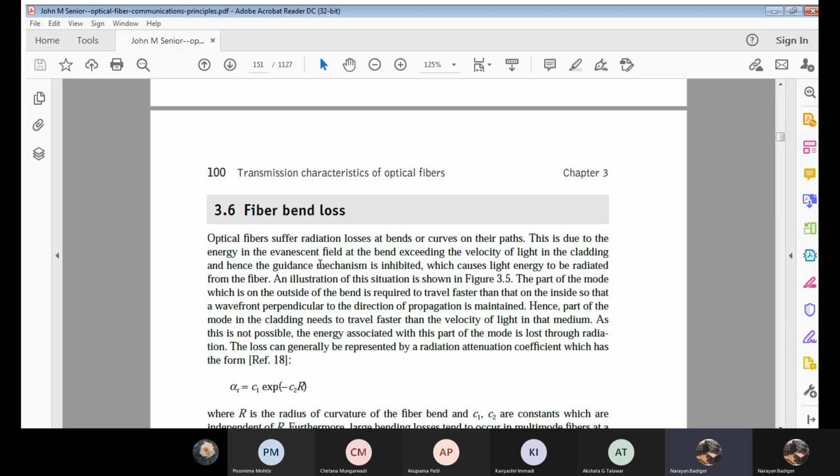Correct? See, within the core medium, it has its own velocity. I mean, a defined velocity is present in the core part. Correct? Next, if I go into the cladding, again we find there is a specific velocity defined with respect to waves, whichever tries to come in the cladding part. Correct? Now, apart from this cladding part, there will be some more area or region where the light waves will be traveling at a speed more than the velocity of light. Even some part of the cladding is also involved in it.